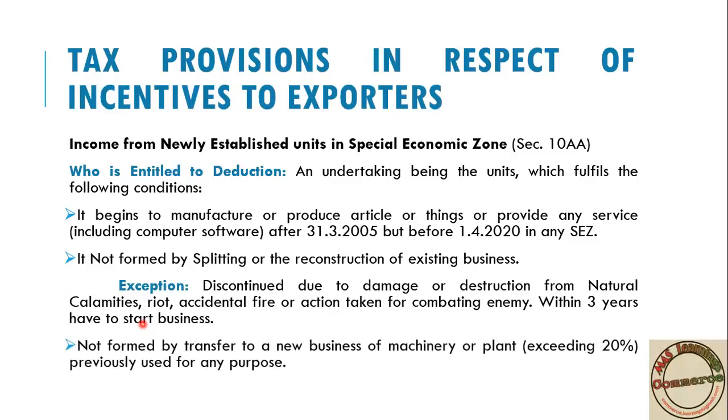Then the third condition: not formed by transfer to a new business of machinery or plant previously used. If you are starting a new business but you are utilizing previously used, old second-hand machinery, in that occasion also you won't get any tax incentive. But if you are taking second-hand machinery, it must not exceed 20%. In that occasion you can. Or else, if you import second-hand machinery to India, in that situation it is not treated as second-hand machinery in India, even though it was used earlier.